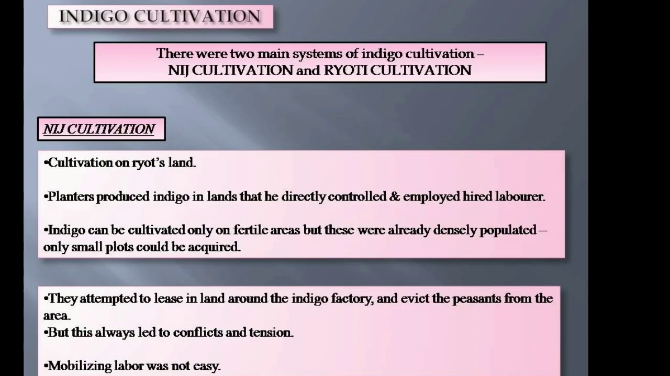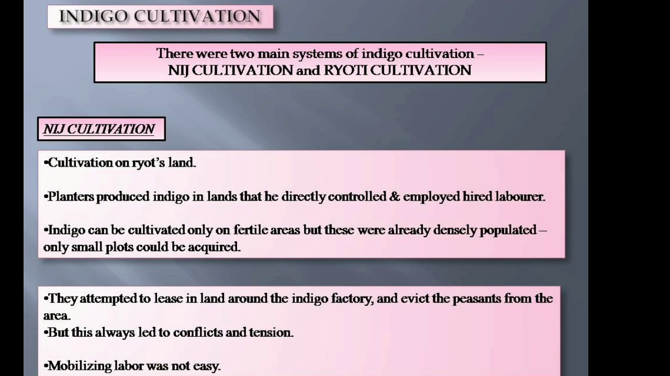Now, let's see how indigo was cultivated. There were two main systems of indigo cultivation: nij cultivation and ryoti cultivation. In nij cultivation, the planter produced indigo in lands that he directly controlled. That means the cultivation was directly done on the local ryots' land.